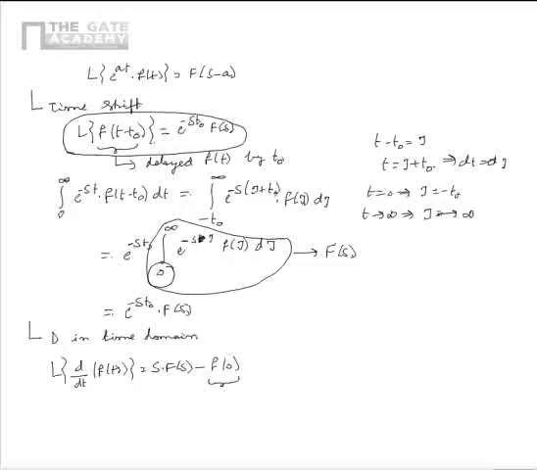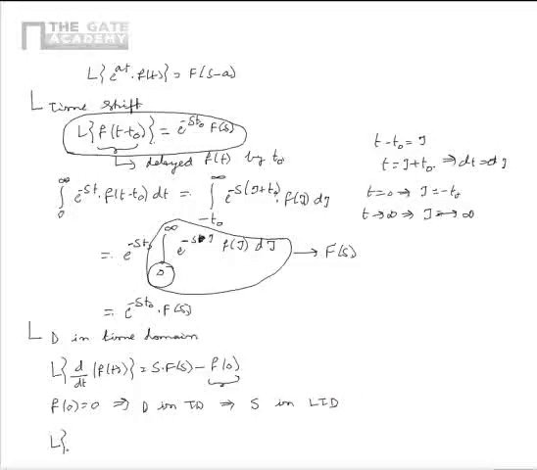Please note that here f of 0 is the value of f of t at t is equal to 0. So from this we can say that if f of 0 is equal to 0, then differentiation in time domain implies multiplication by s in the Laplace transform domain.